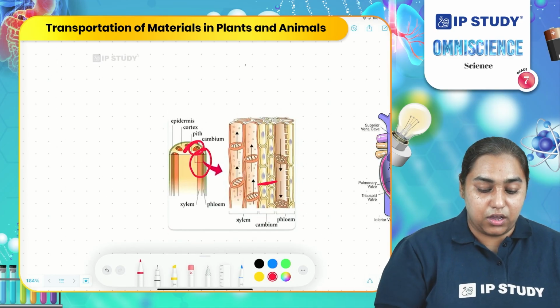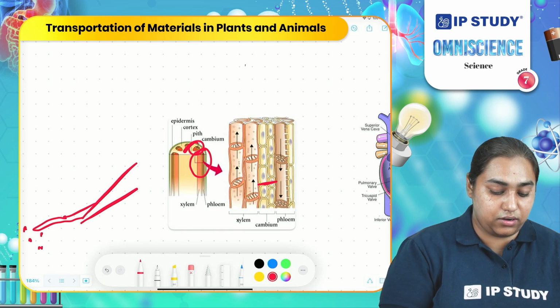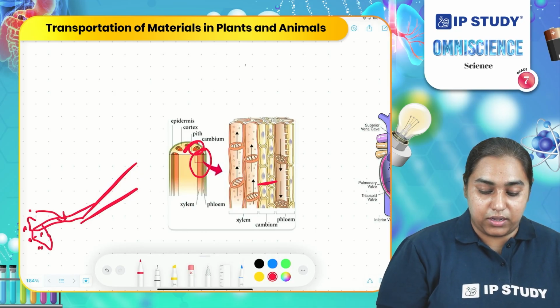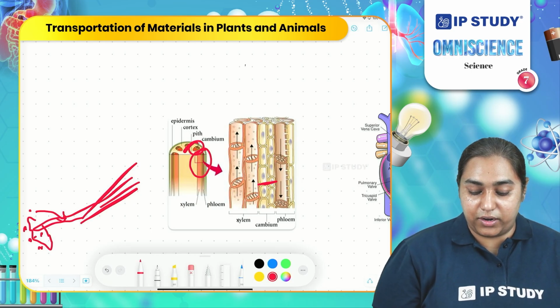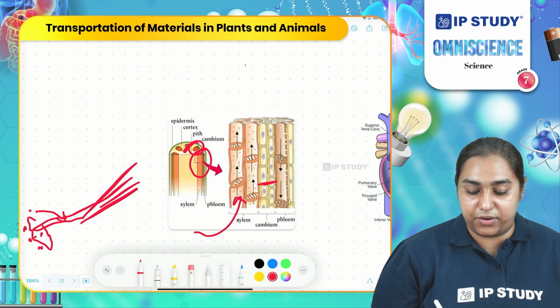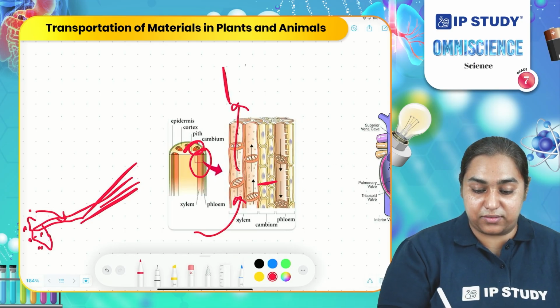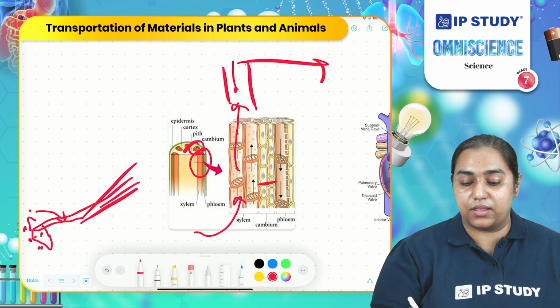When the root absorbs water from the soil, this is the soil where water is present. The root absorbs this water, and in the main root, xylem and phloem are present. Water enters this xylem and moves to reach the xylem of the stem part. From the stem, it reaches the leaves.